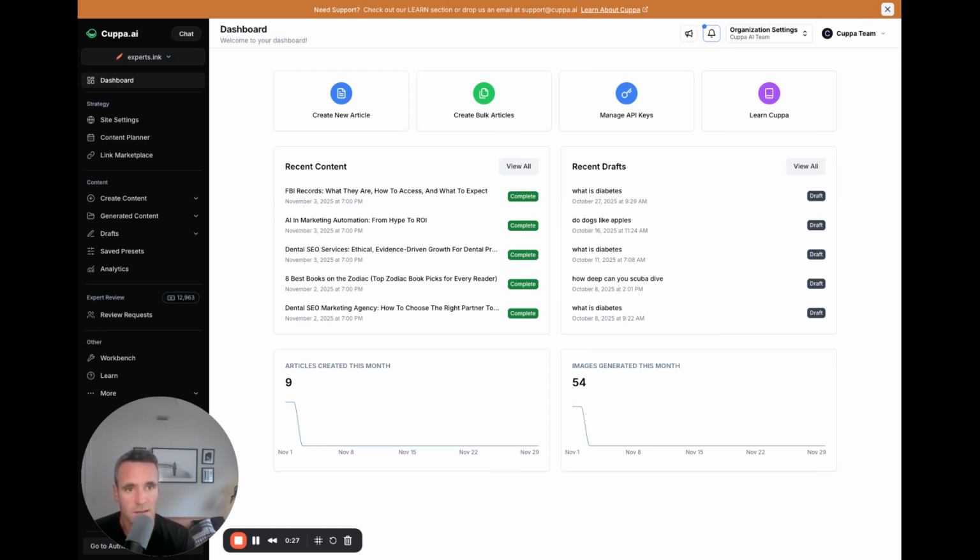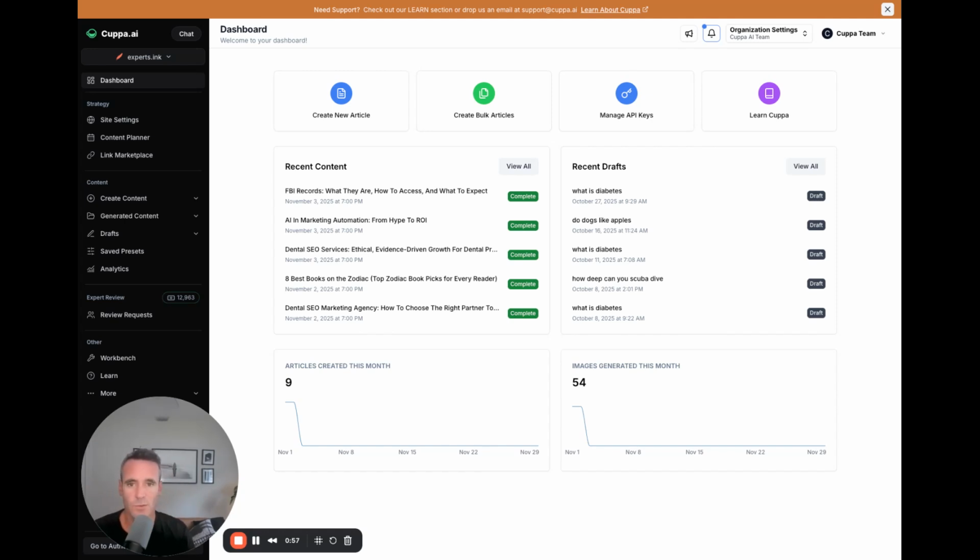We've done a lot of refactoring from the old way of how we used to create content. That's no longer really applicable because the models have continued to improve, both in terms of how they can generate content, but more importantly, probably the input and output context windows continue to increase. So a lot of things have changed over the last 6 weeks, and I just wanted to give you kind of a quick rundown here. Hopefully, keeping it under 10 minutes would be my goal, but we'll see how that goes.